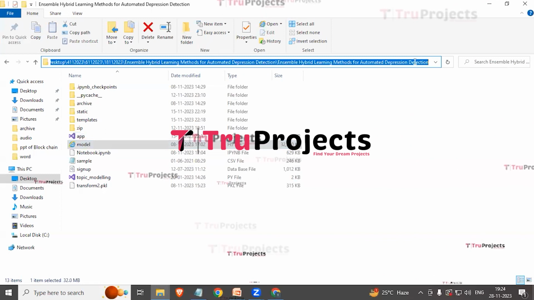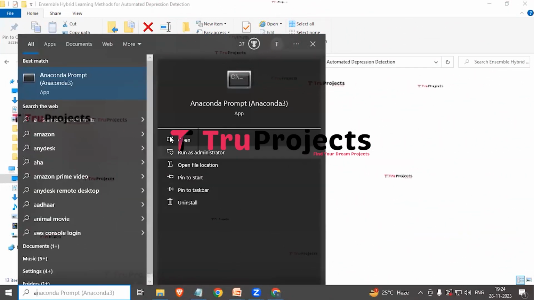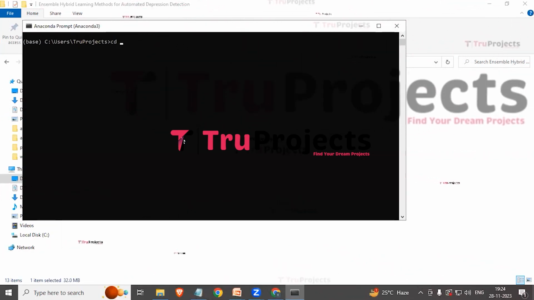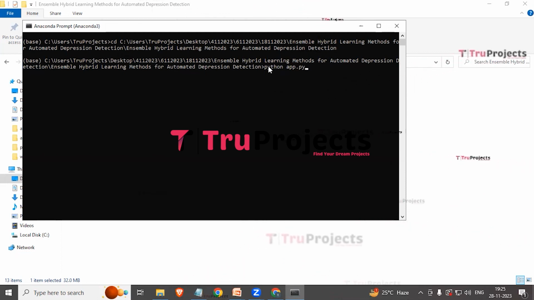So I'm copying the path. Now we need to open the Anaconda prompt. Using the cd command followed by a space, we need to paste the copied path and click on enter. This will change the parent directory to the code folder's path. Here we need to type the command, which is python space app.py, and click on enter.